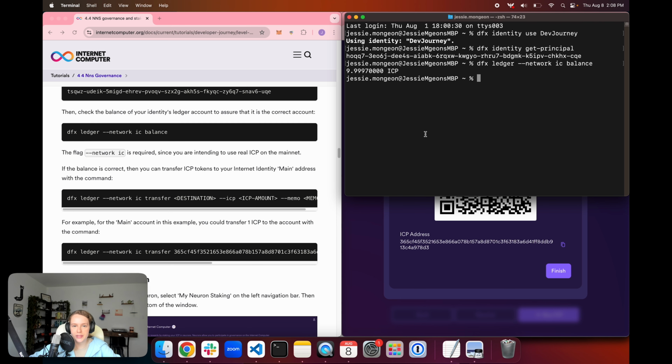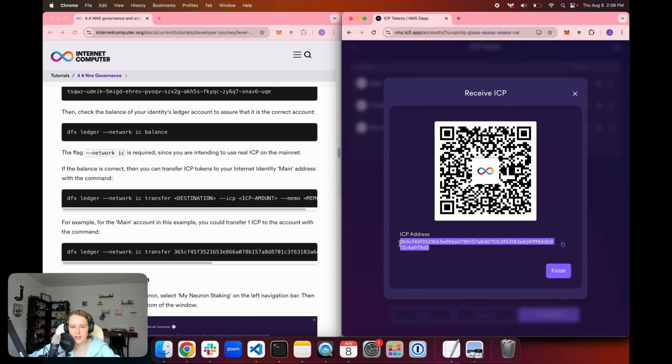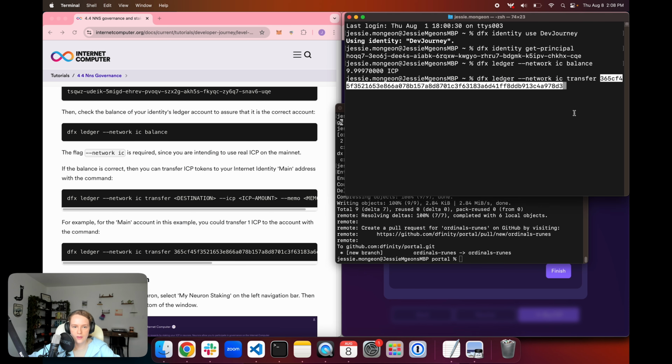And so now if I want to transfer just one to my internet identity balance here on the NNS, so now I'll have 10 tokens, I can do dfx ledger --network ic transfer. And then the destination is going to be this ICP address here. And then --icp, and then the amount, I'm just going to transfer 1.